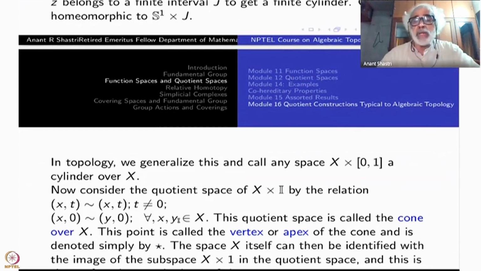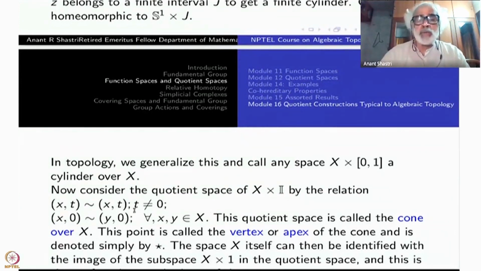So what is happening here? (x, t) is (x, t). No identifications where t is not equal to 0. But when t is equal to 0, all (x, 0) is identified with (y, 0) for every x, y in X. Okay, so this is the space.